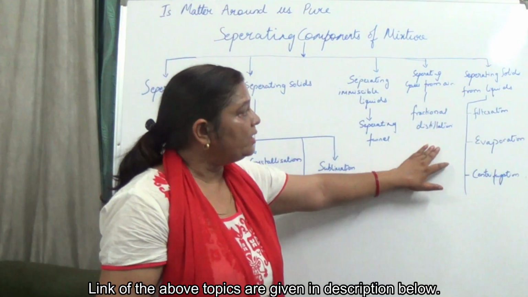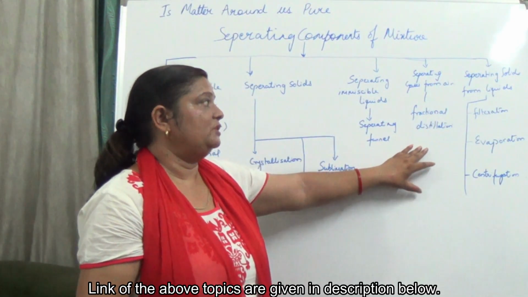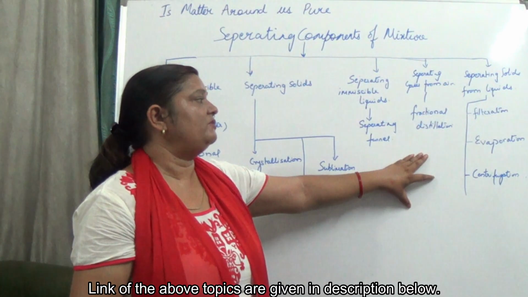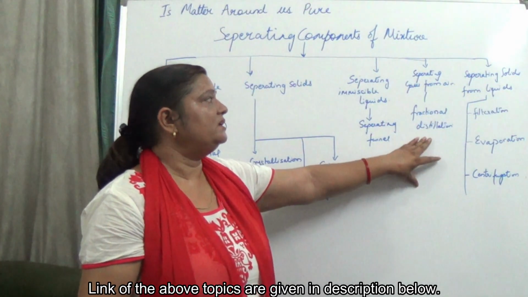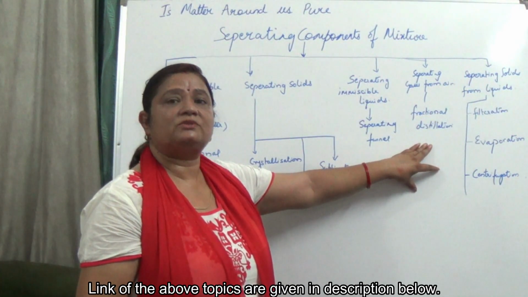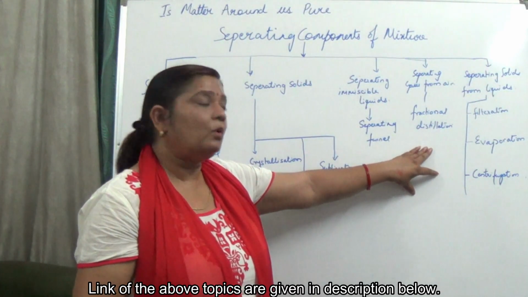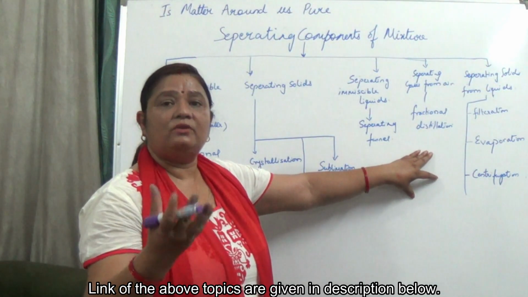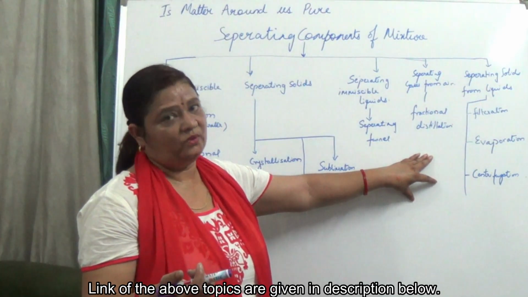Now separating solids from liquids, there are three processes: filtration, evaporation and centrifugation. Filtration separates solids from liquids. Suppose the mixture is of sand and water: filter it, and you will get sand as residue and water as filtrate.